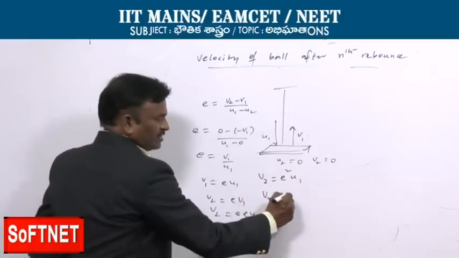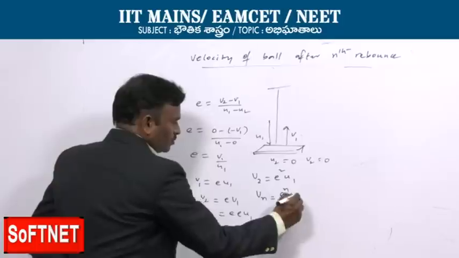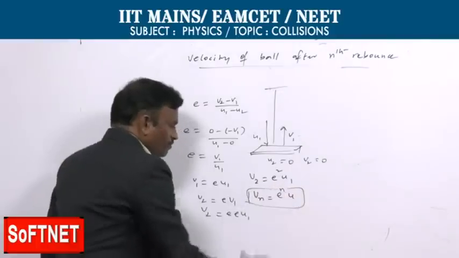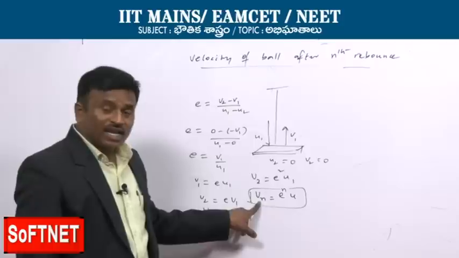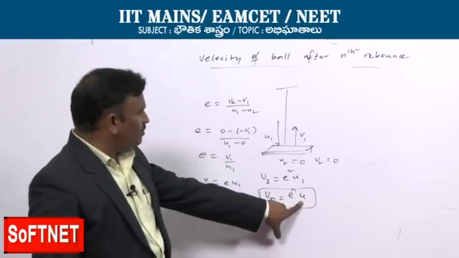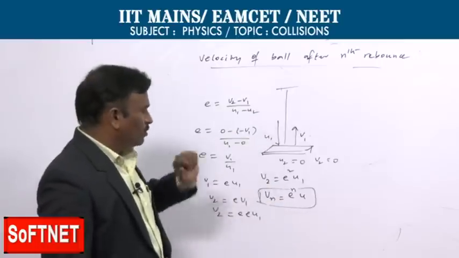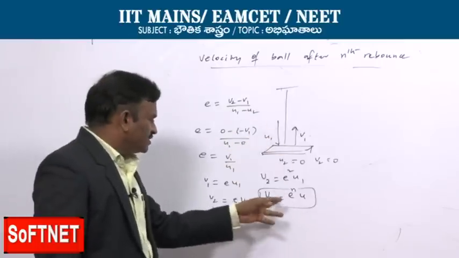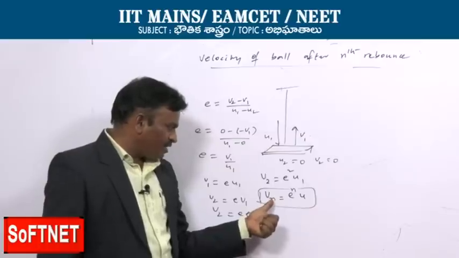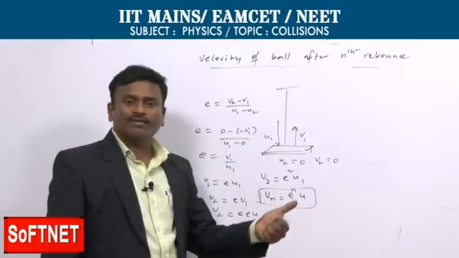Similarly vn is equal to e to the power of n into u, where n is the number of bounces, vn is the velocity after the nth rebound, e is the coefficient of restitution, and u is the initial velocity with which it hits the floor.